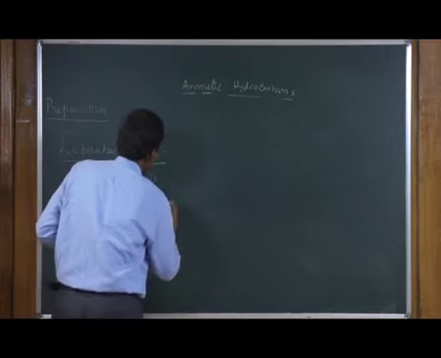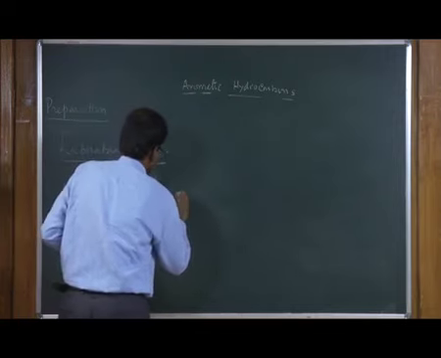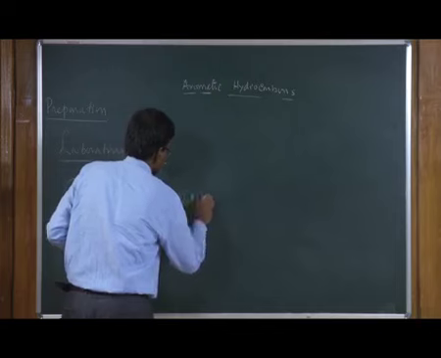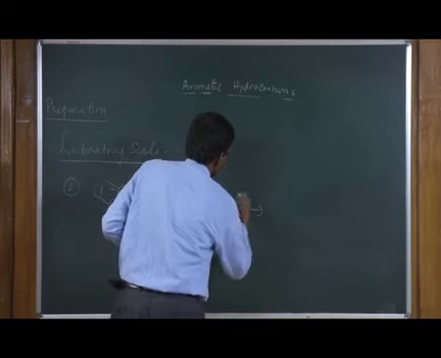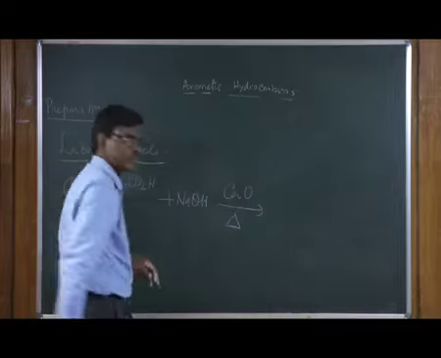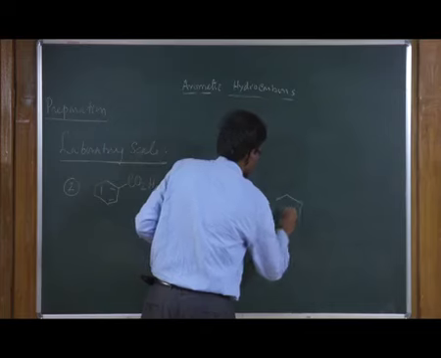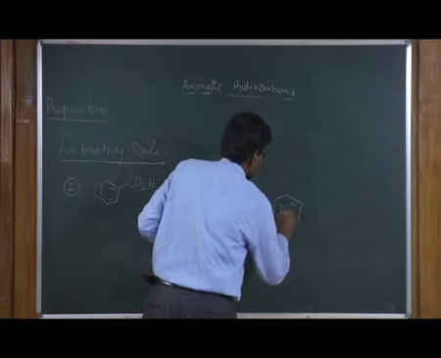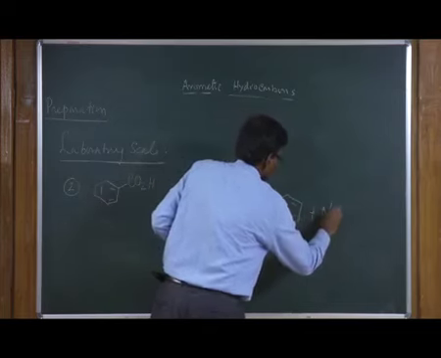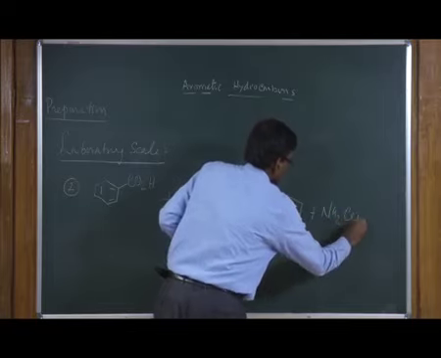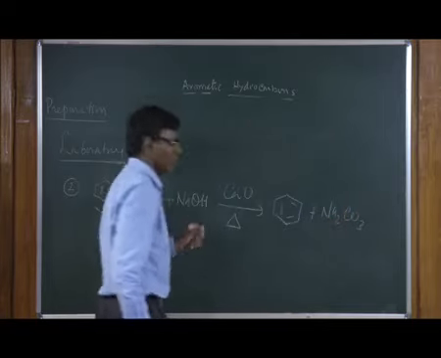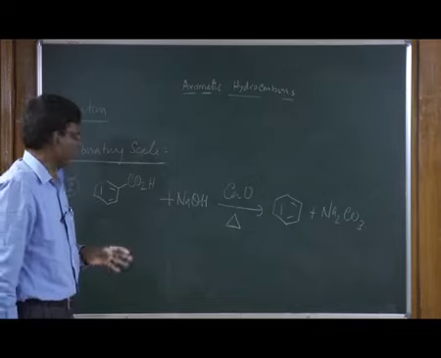When you react benzoic acid with soda lime, the carboxylic acid will be converted into benzene and sodium carbonate. This process is used in the laboratory.